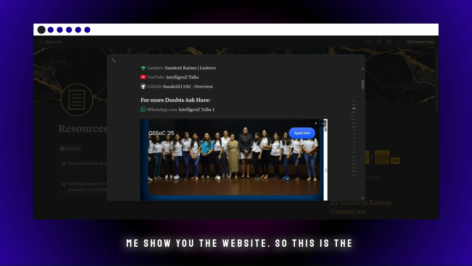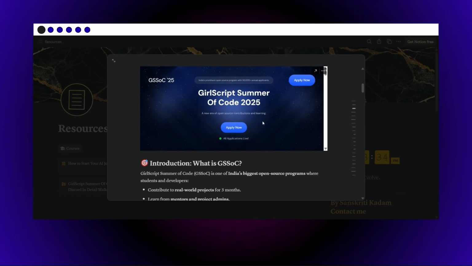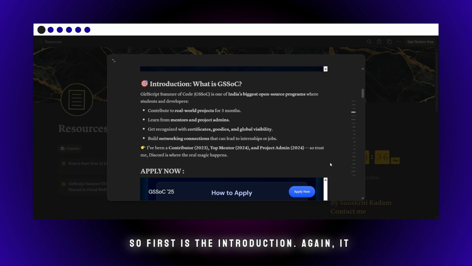So let me show you the website. So this is the website. If you scroll, yes, first is the introduction. Again, it is a very good type of open source, one of India's biggest such platforms, where we as contributors or freshers can contribute to real-world projects for 3 months, and we can learn from our mentors and project admins just by contributing with them on their projects.